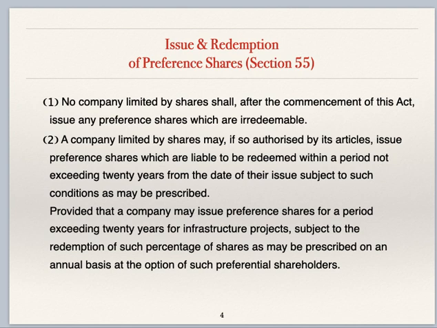So I will explain what is given in this subsection 2. In short, as per subsection 2, these shares are issued for a maximum period of 20 years from the date of their issue, subject to prescribed conditions. And for infrastructure projects, these shares can be issued for a period exceeding 20 years. And a certain percentage of these shares are redeemable annually at the option of shareholders as per prescribed manner.